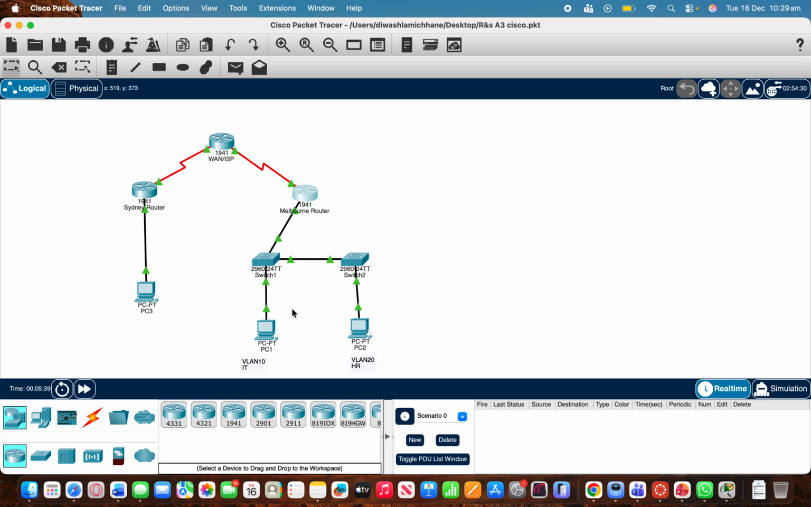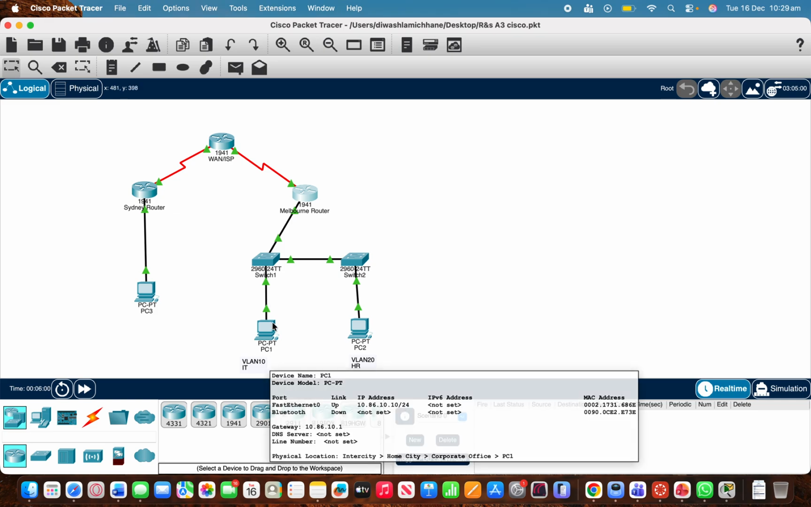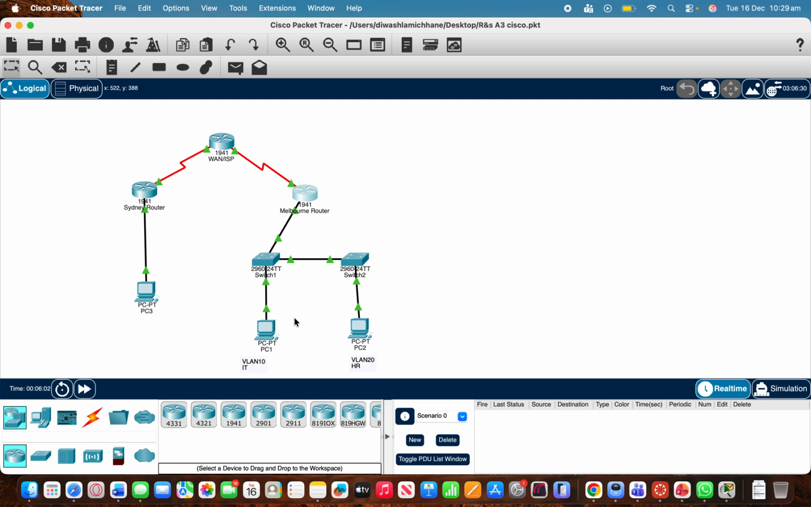For Melbourne, I created VLAN 10 for IT users and VLAN 20 for HR users. These two switches are connected using trunk links, and the router provides inter-VLAN routing. Each PC in Melbourne receives the correct default gateway through the router sub-interfaces, ensuring that VLAN traffic can reach the tunnel and Sydney networks.